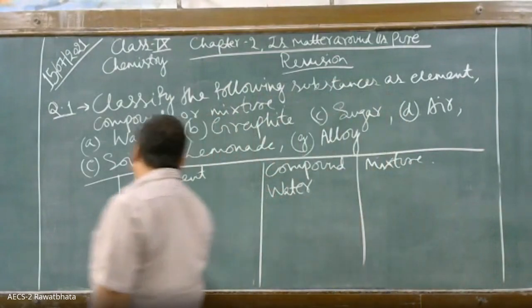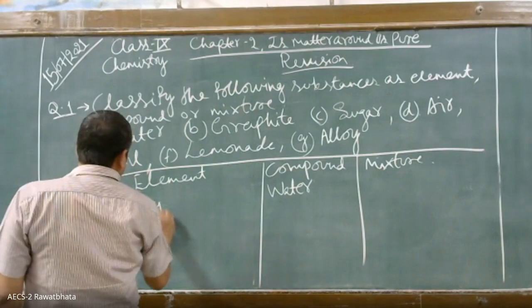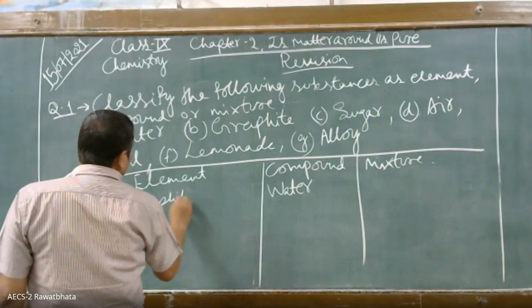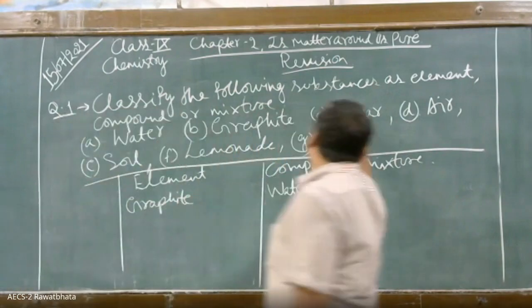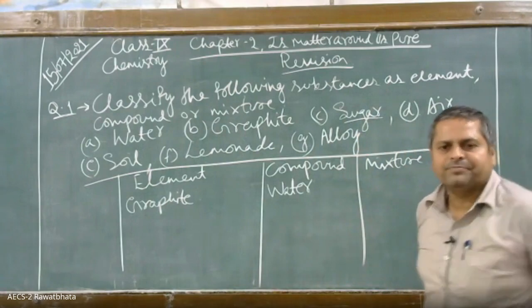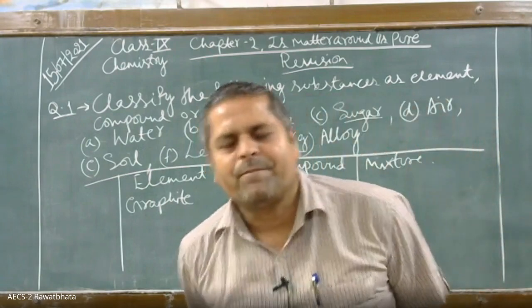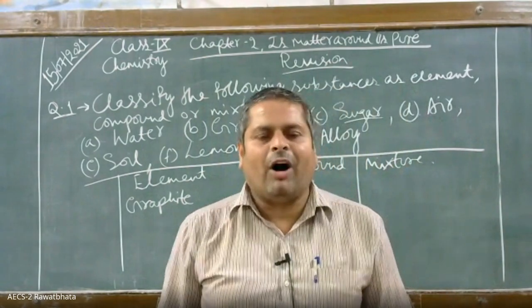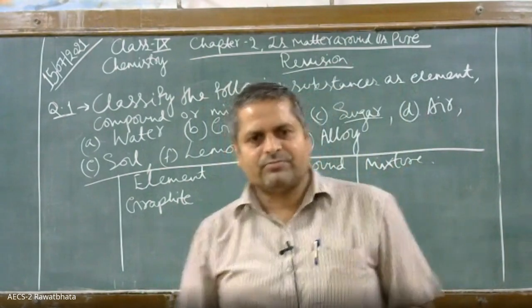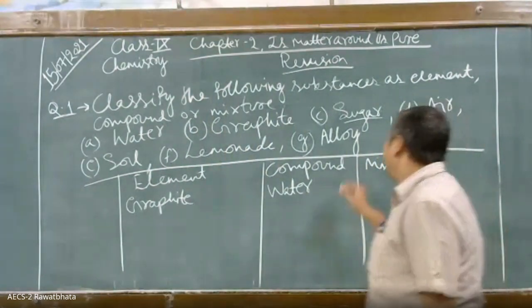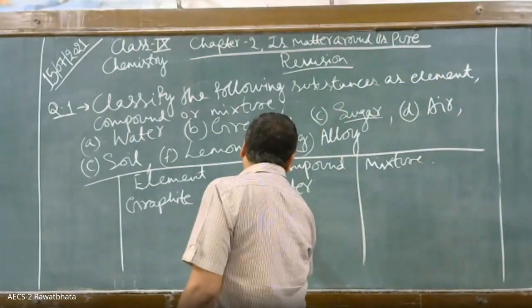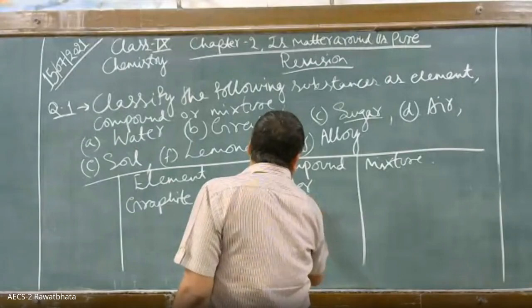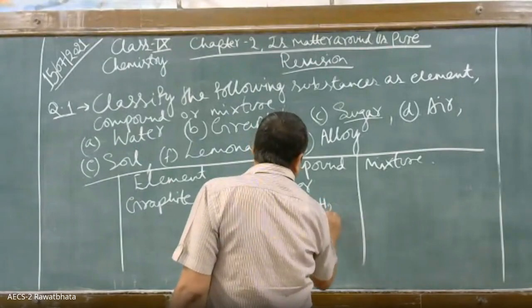Which category will graphite come in? It will come in element. Okay, then in which category will you keep sugar? What is sugar? Can anybody tell me the chemical formula of sugar? Sugar comes in compound. Very good. Sugar is a compound and the formula of sugar is C12H22O11.